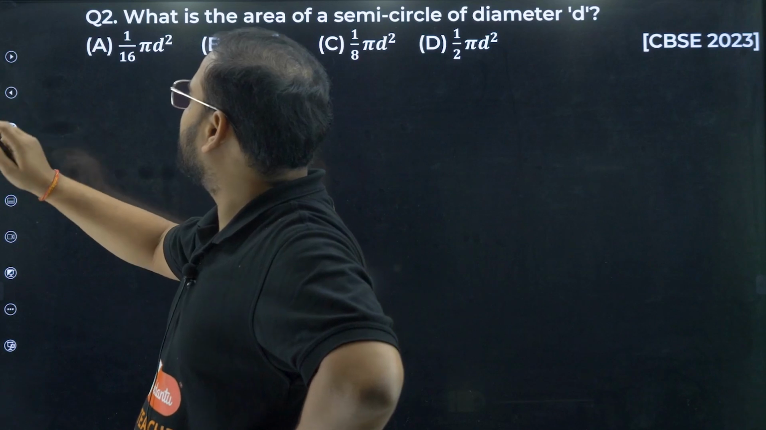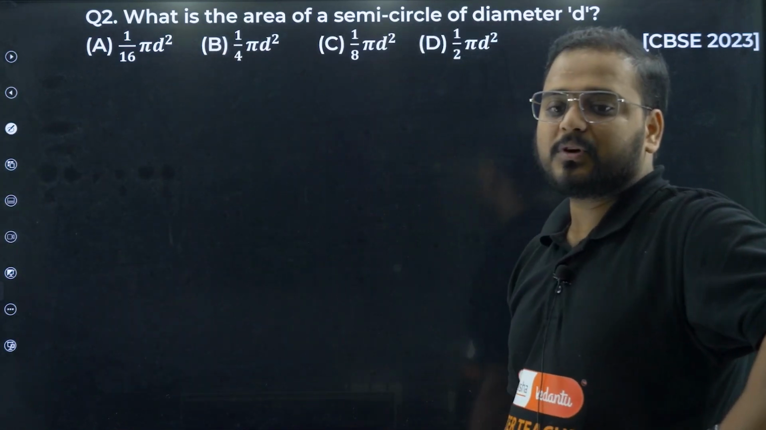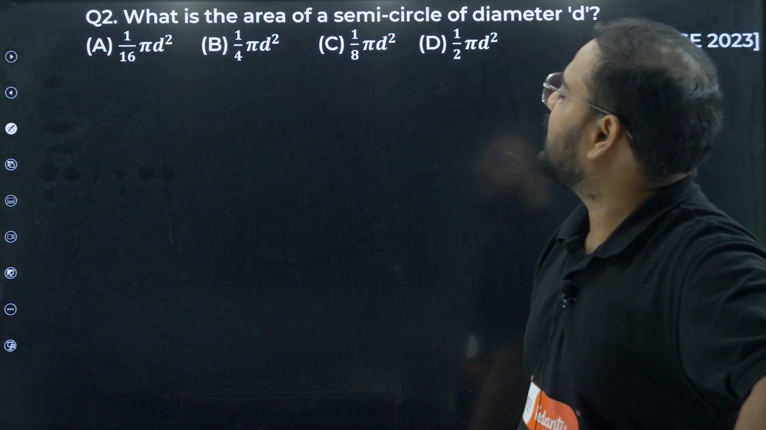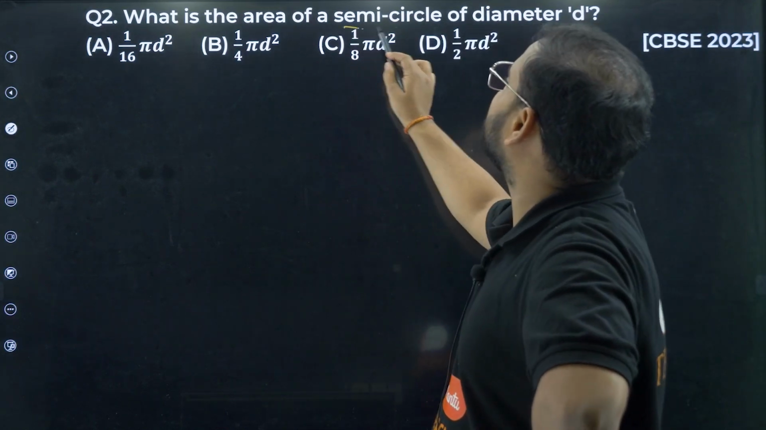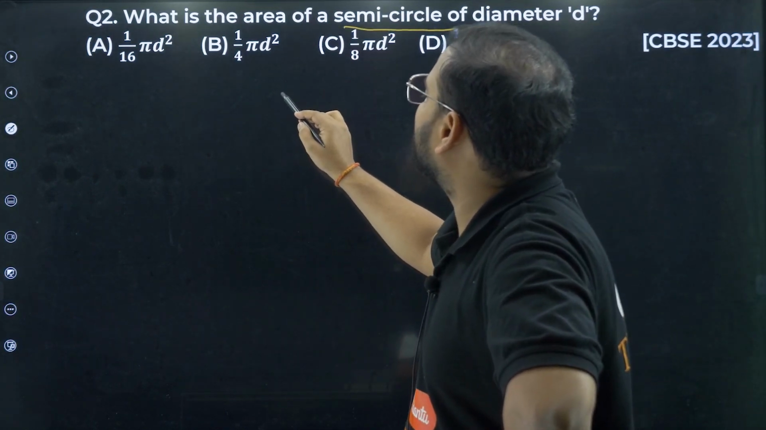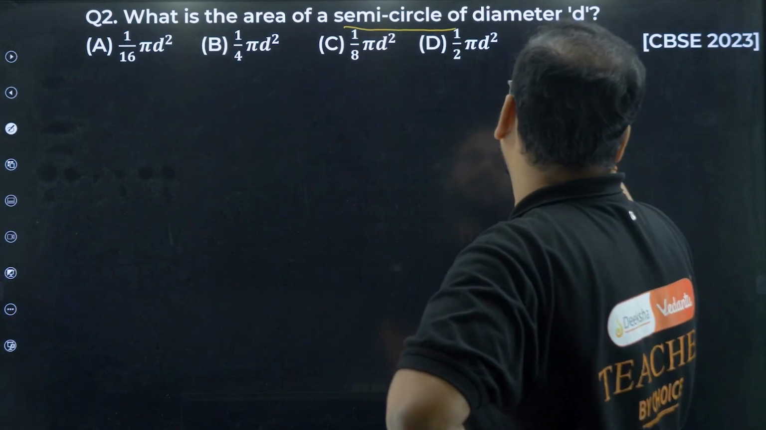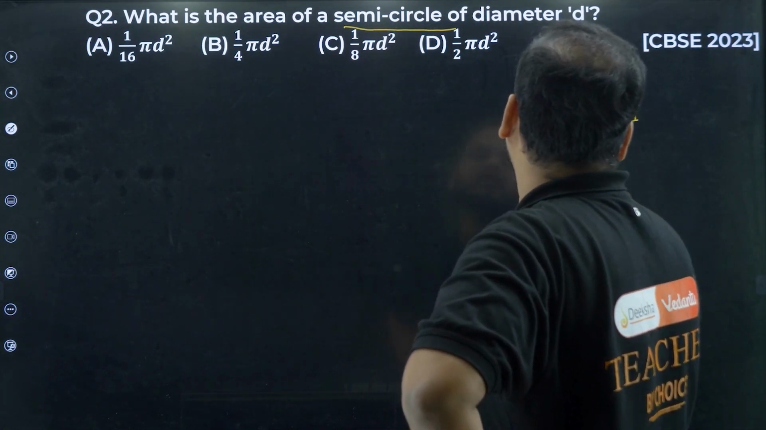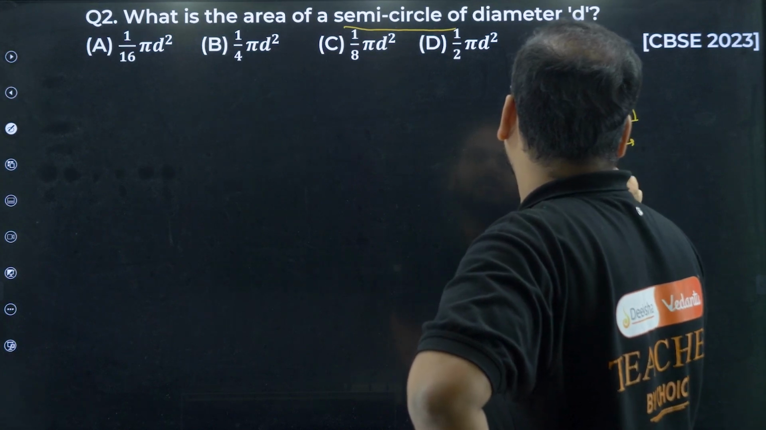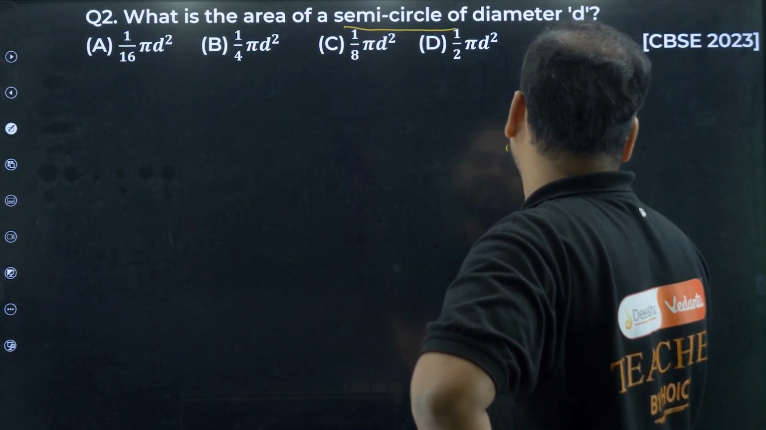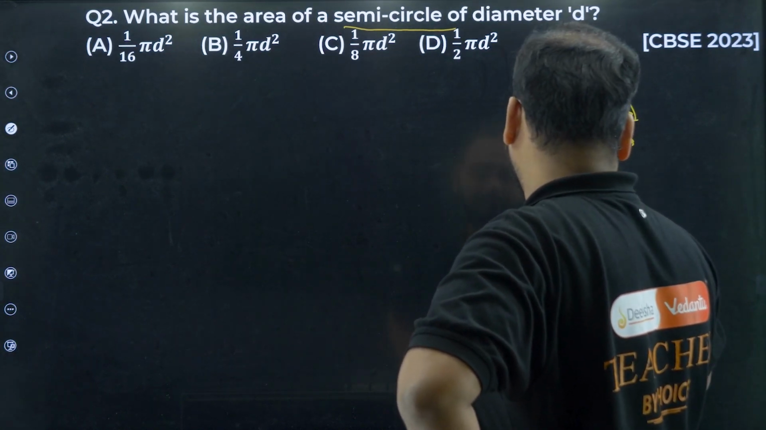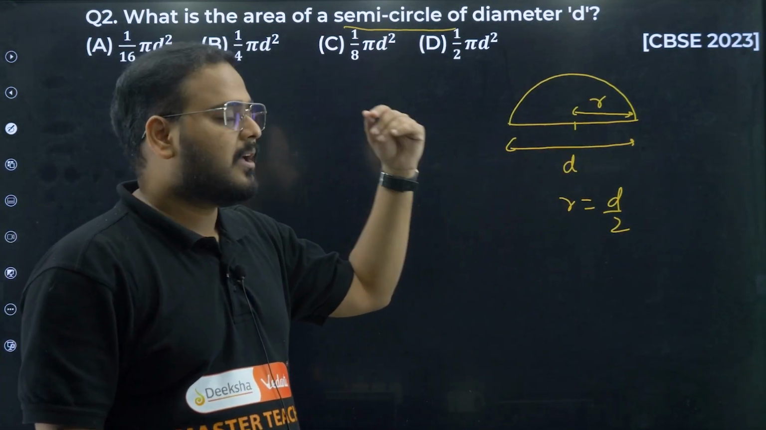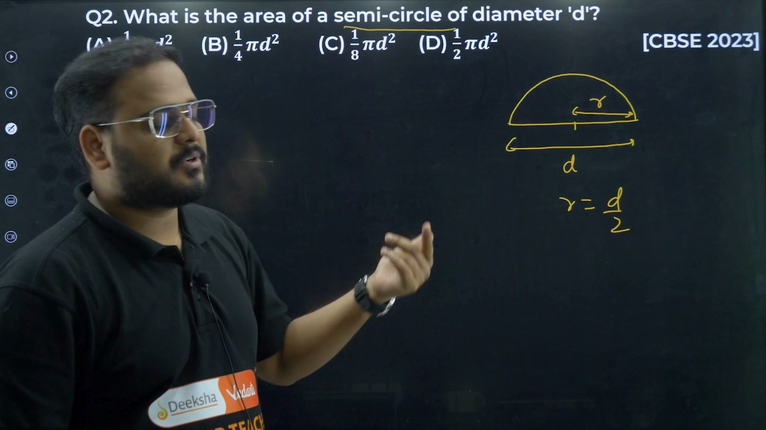Moving to your question number 2. Please read the question. What is the area of a semicircle of diameter D? We know that the circle area is pi r square. Semicircle is this. This diameter, that's the radius. Semicircle is this, area of circle is pi r square. So what is the area of a semicircle?